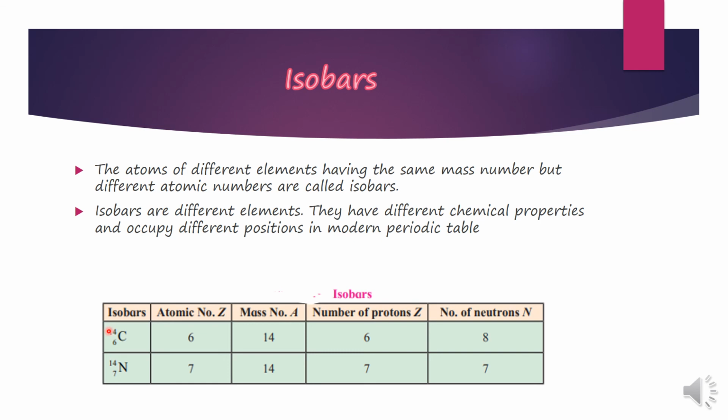That means these are two atoms belonging to two different elements, where the atomic number, that is the number of protons, will be different, and the number of neutrons can also be different, but they must show the same mass number. Like here 6C14 and 7N14 both have mass number 14, so they are isobars.